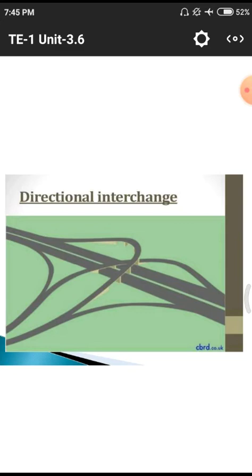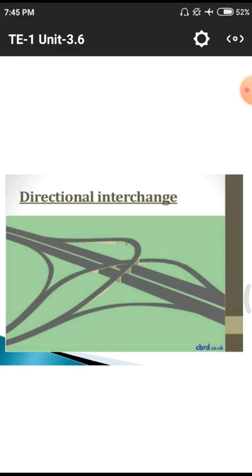Why we have to construct these kinds of interchanges: normally on national highways the vehicles are moving with a speed of more than 80 to 100 kilometers per hour. Whenever there is a small curvy area, they automatically need to slow down their vehicle. If there is a slowdown, there may be a chance of an accident, so they need to use these kinds of interchanges for speed continuity.